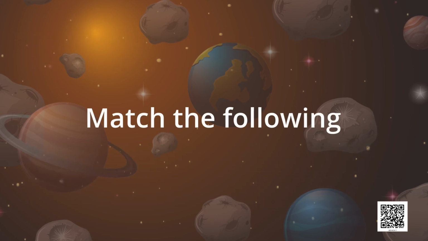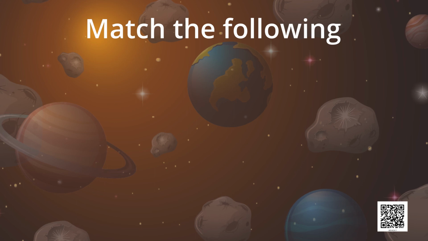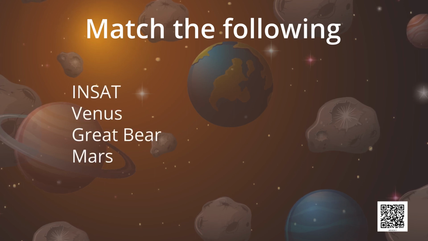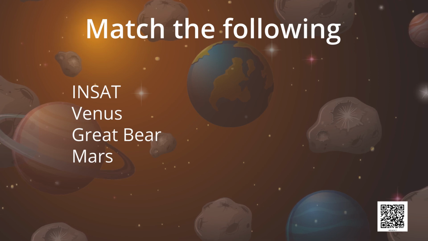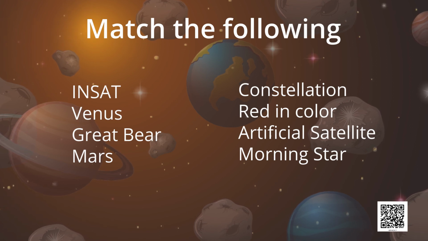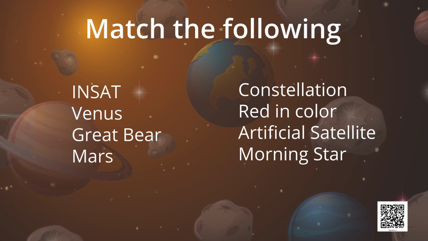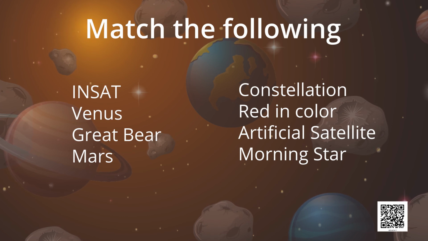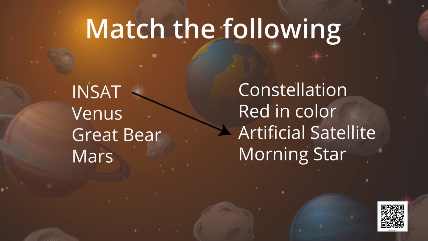Question number 4. Match the following. Children, here in column A you are given INSAT, Venus, Great Bear and Mars. In column B you are given constellation, red in color, artificial satellite and morning star. Let us try to match the first column with the second column. Children, you know that INSAT is an artificial satellite.